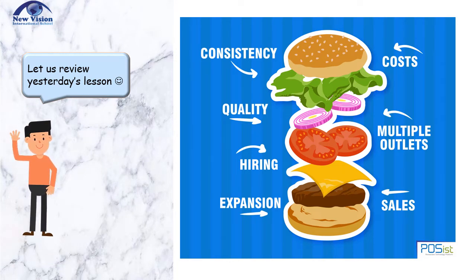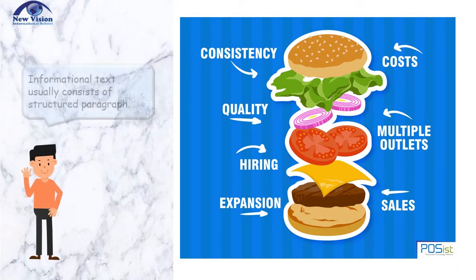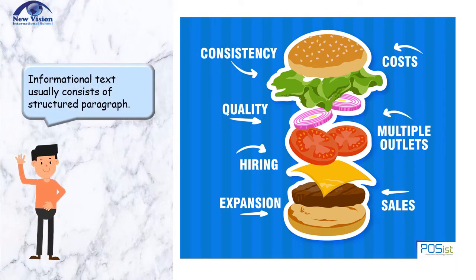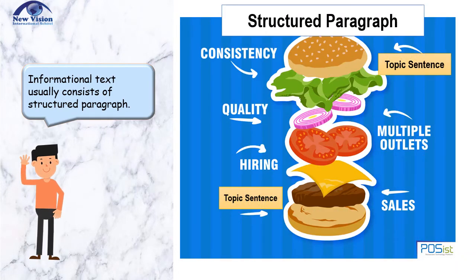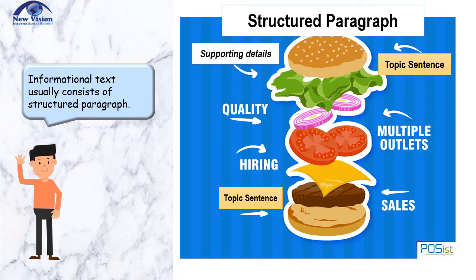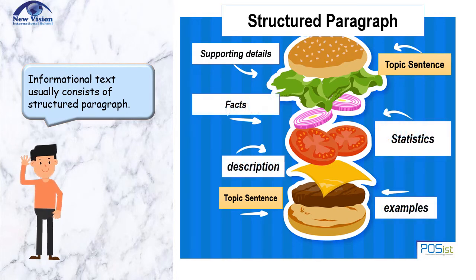Yesterday's lesson was about the structured paragraph. I used the analogy of a burger to show you how structured a paragraph should be. An informational text usually consists of structured paragraphs. A structured paragraph consists of a topic sentence backed up with supporting details such as facts, descriptions, statistics, and examples. The topic sentence can be located at the beginning or at the end of the paragraph. It can be stated directly or it could be implied.